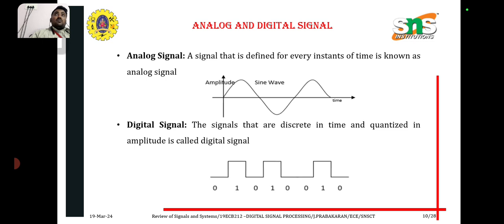In an analog signal, both time and amplitude are continuous in manner. Next one is the digital signal. Signals that are discrete in time and quantized in amplitude are called digital signals. Both time and amplitude of a digital signal are discrete in manner. See, discrete in manner. Okay.